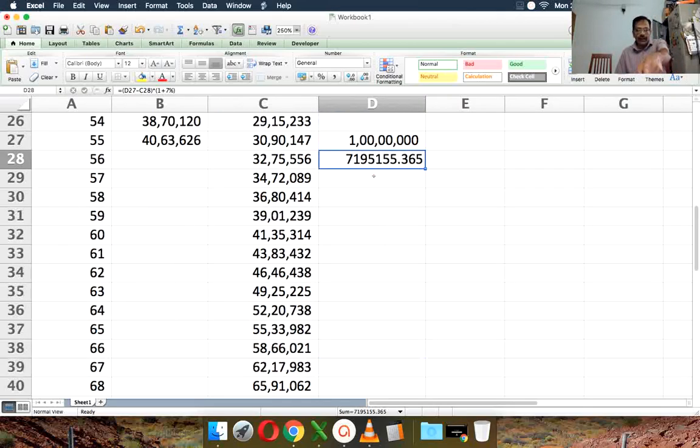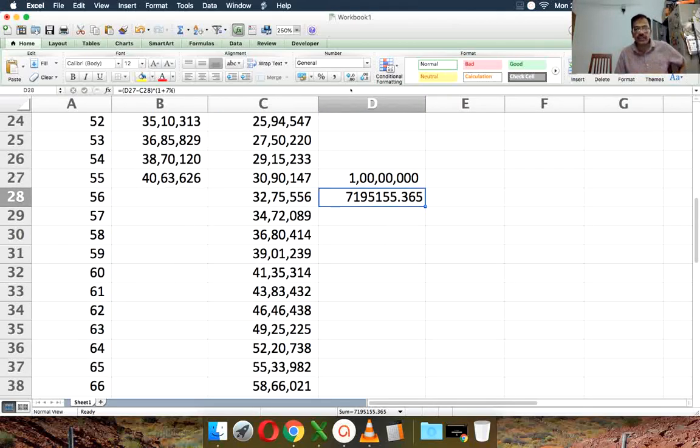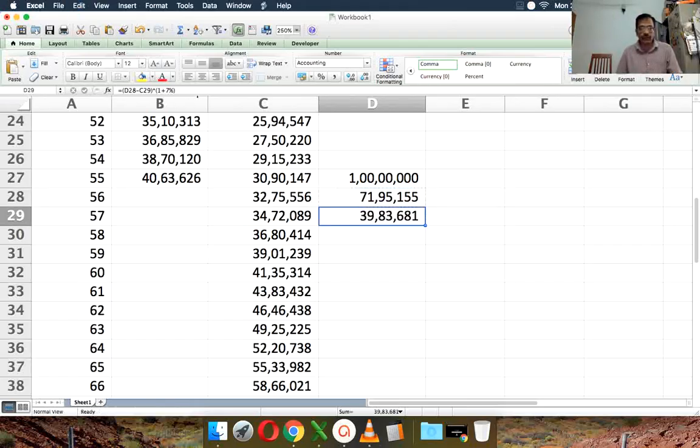So at the end of the first year in retirement, this will be the value of that corpus, and it will actually drop down a little bit. You can see that, right? And so again, we will copy that and paste it. So we're going to do that again. Using that 71 lakhs, remove this, and then the rest will be invested and assumed to grow at about 7%. So we'll do that.